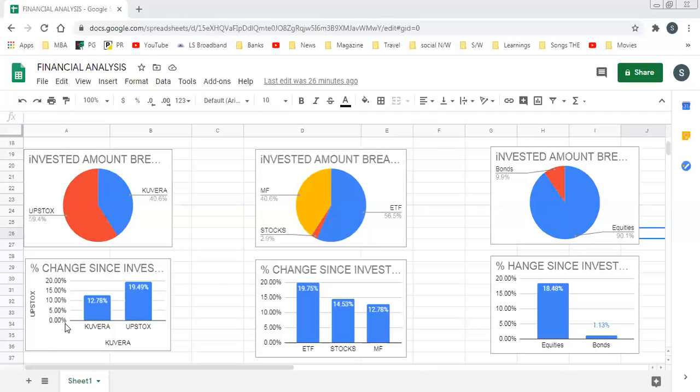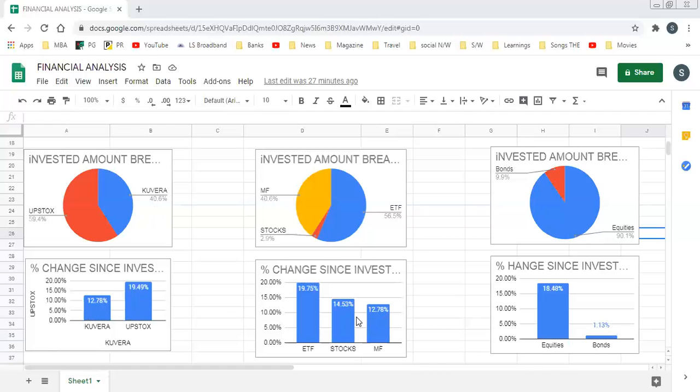Now by seeing this percentage change since invested, from when I invested till date, I just took the percentage of that. This tells only about percentage change. It is saying that Upstocks, where I invested 59%, is showing 19.49% profit, and Quera is showing 12.78% profit to me.